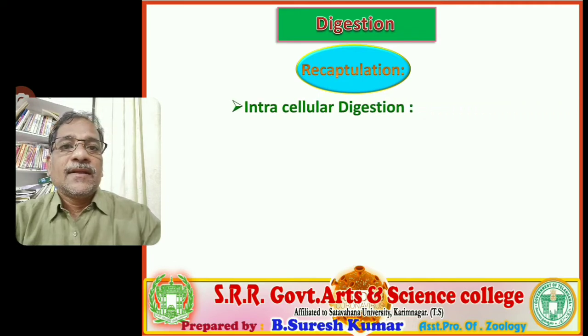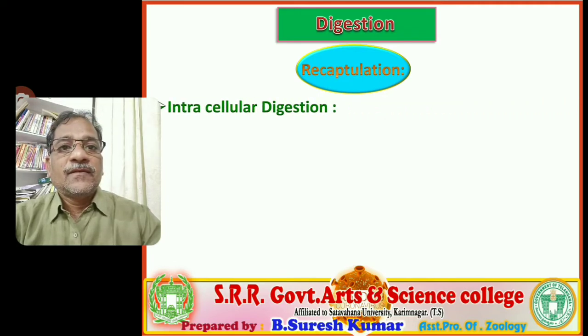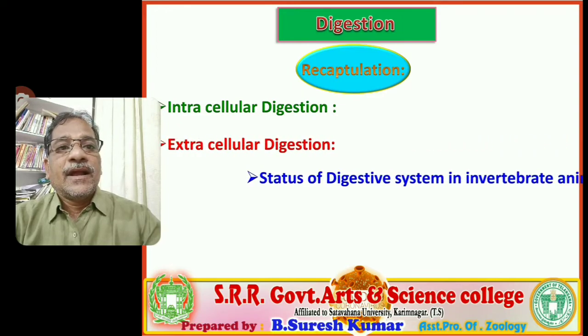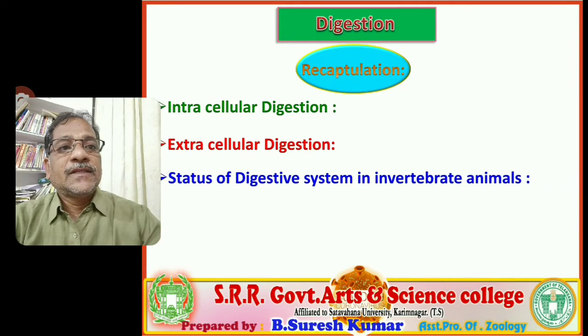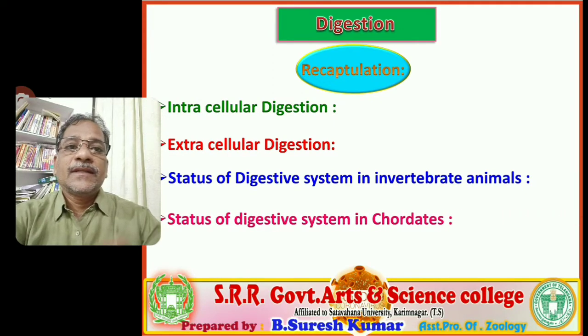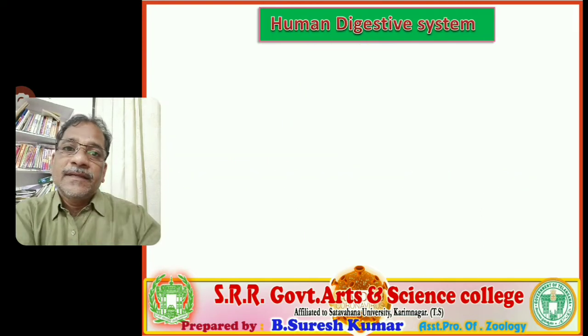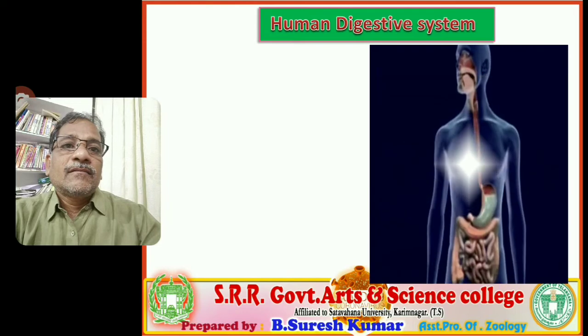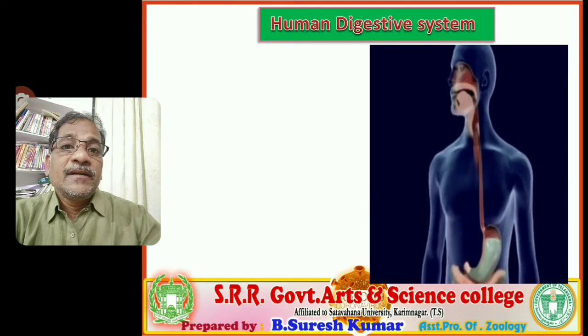Yesterday, in the previous lessons, we finished intracellular digestion, the mechanism of extracellular digestion, and the status of the digestive system present in invertebrate animals, invertebrate phyla. In the same manner, the status of the digestive system in chordates also. So let us discuss the human digestive system.